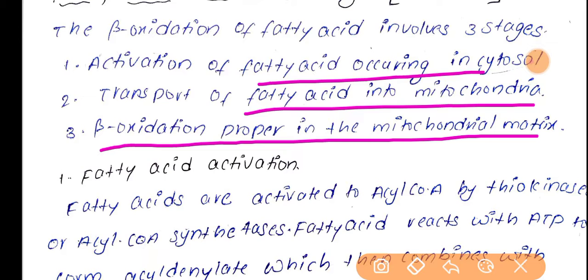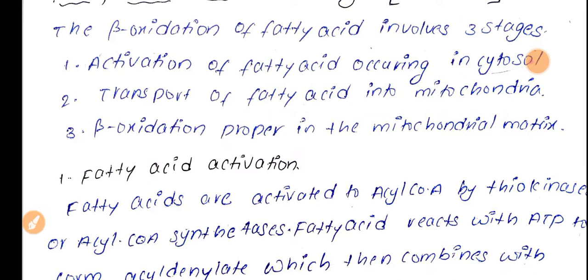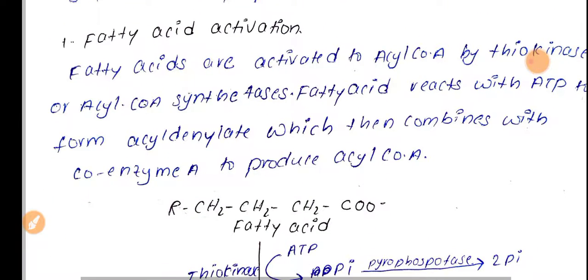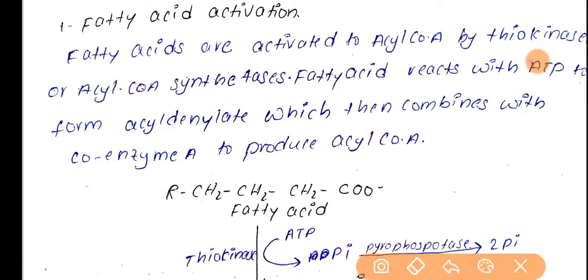Later it is transported to the mitochondria, and finally the mitochondrial matrix sees the completion of fatty acid oxidation. So let's see the first step, activation of fatty acid in the cytosol.